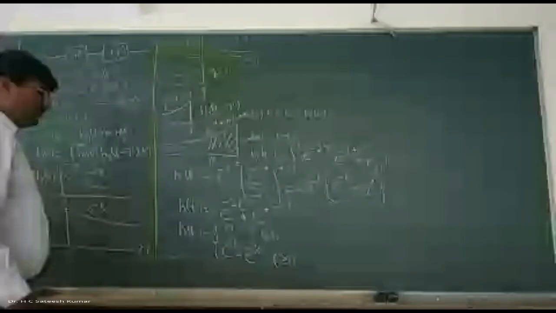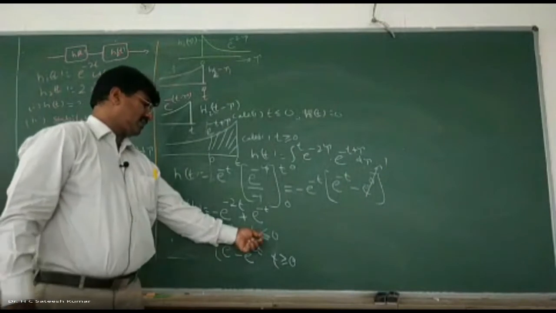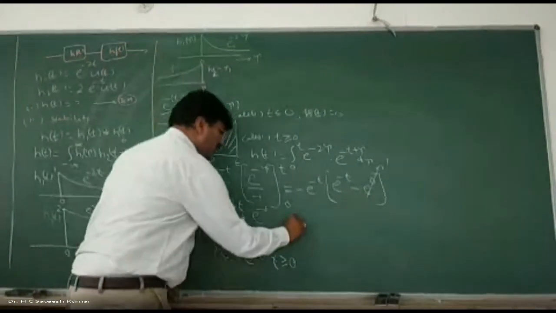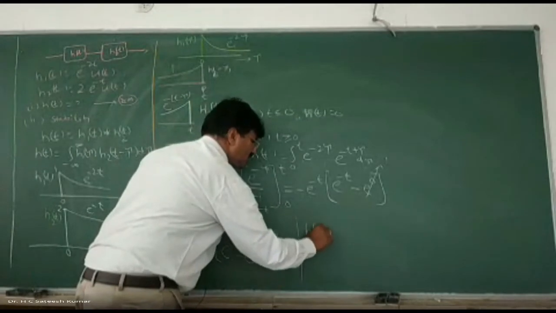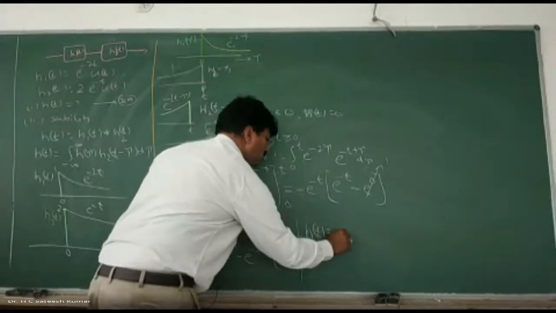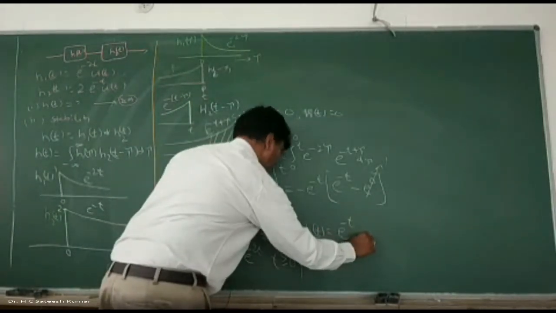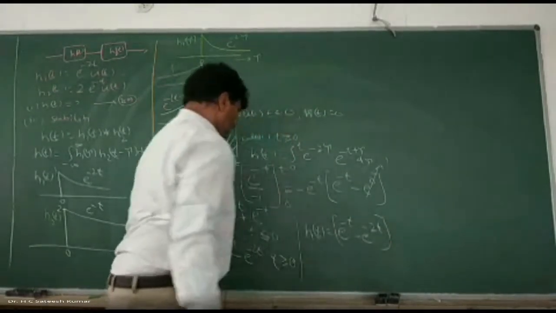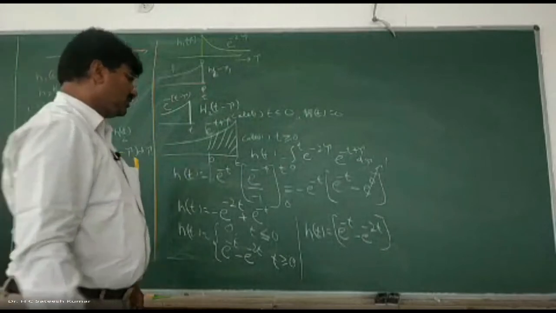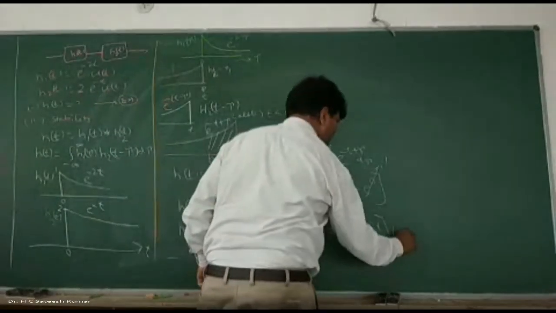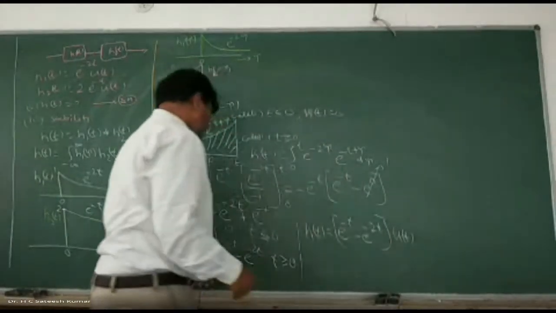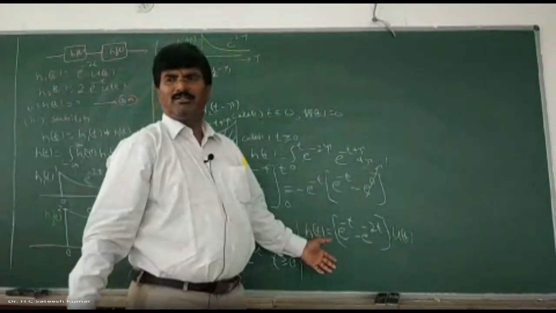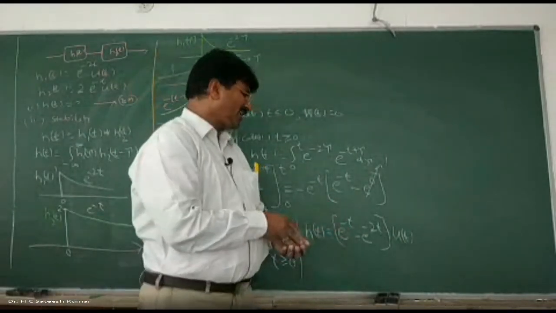For t less than or equal to 0, it is 0. For greater than or equal to 0, it exists. Therefore, we can write h of t is equal to e to the power of minus t minus e to the power of minus 2t, into u of t. So it is like two systems are there. Very simple one. Very easily we can analyze this one.